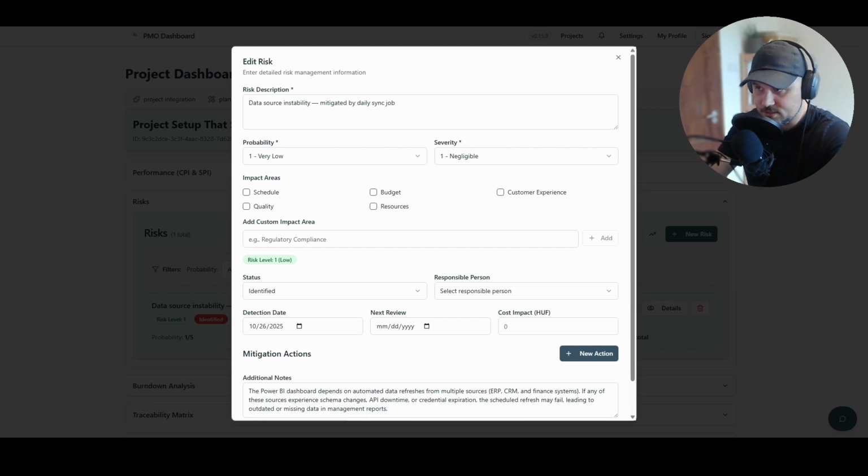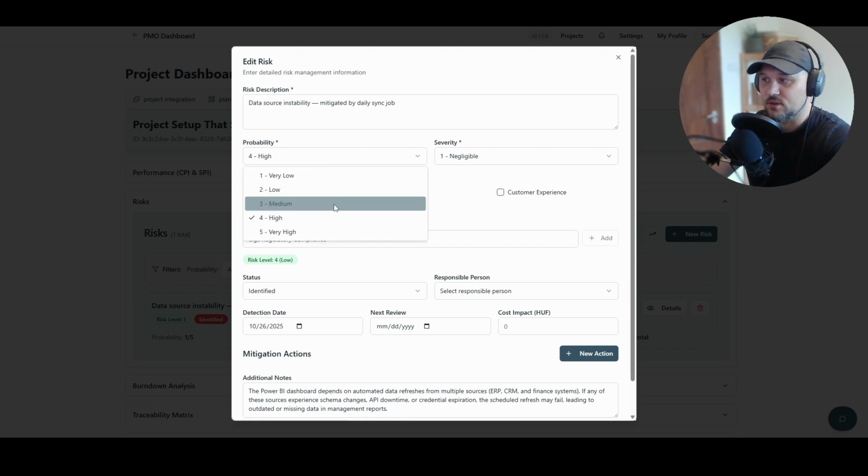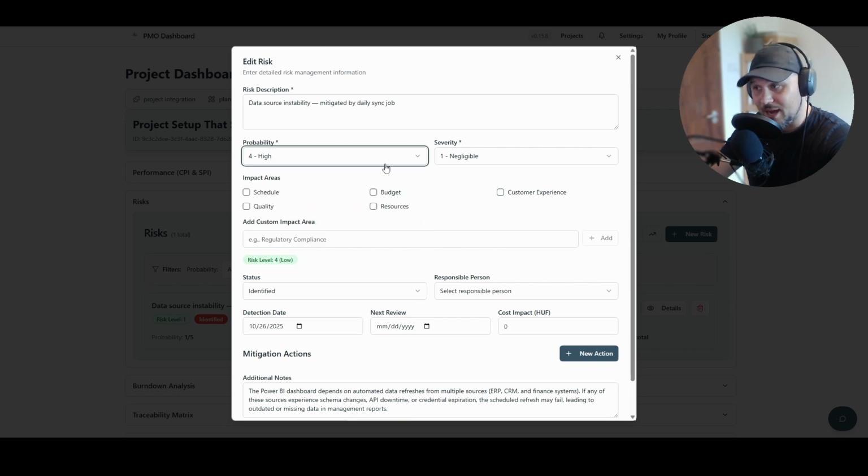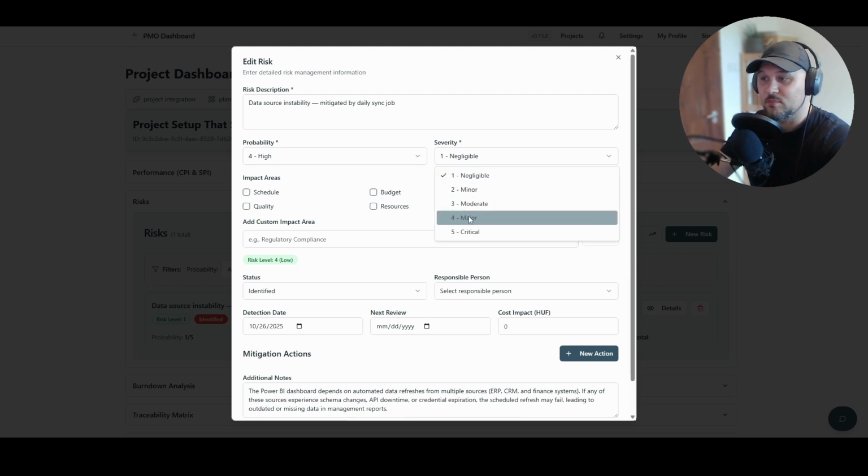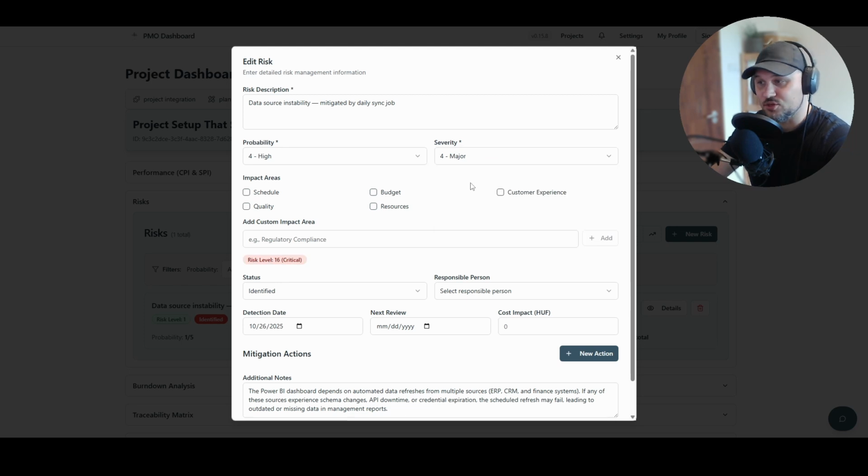It gives us an opportunity to score the probability of this event to happen and the severity or impact when it happens. The probability is going to be 4, which is high because this is one of the main risks when somebody is setting up Power BI dashboard. And severity when it happens is going to be 4, which is major. And these two together is going to be a multiply calculation. So it's going to give us 16, which is a critical risk.